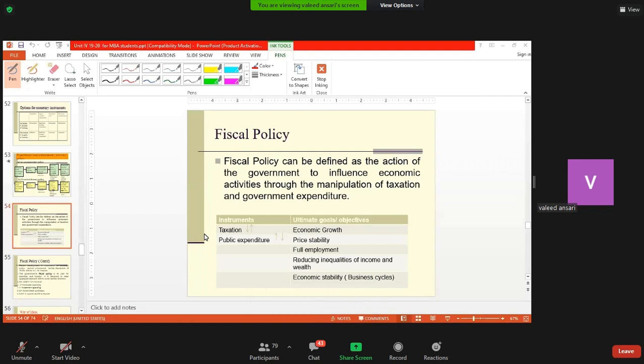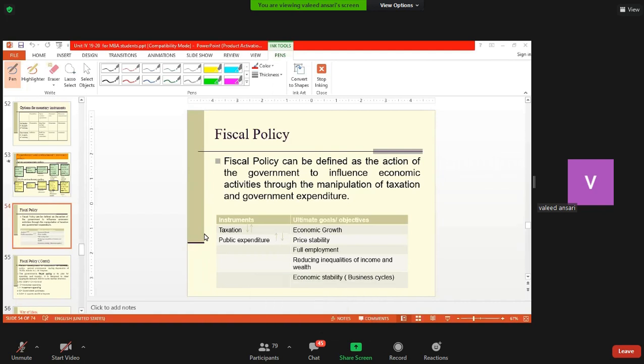And lastly, I will also discuss some of the issues related to fiscal policy. But I will discuss these two aspects in two lectures. Today, I will provide a background of the fiscal policy. And to start with, let us have a definition of fiscal policy.